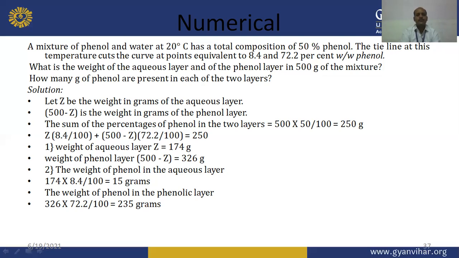So when we solve this numerical, we can easily understand the phase diagram of the phenol water partially miscible system. So please go through the phenol water partially miscible system and solve this numerical.